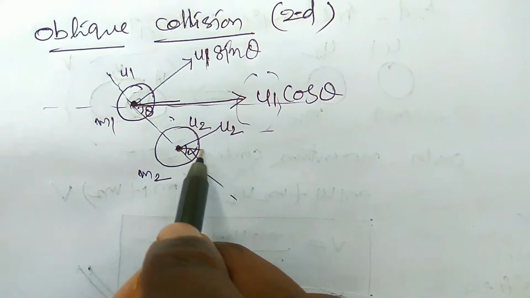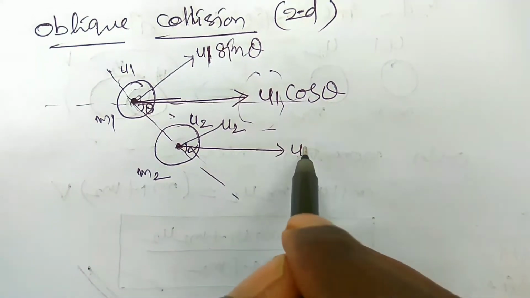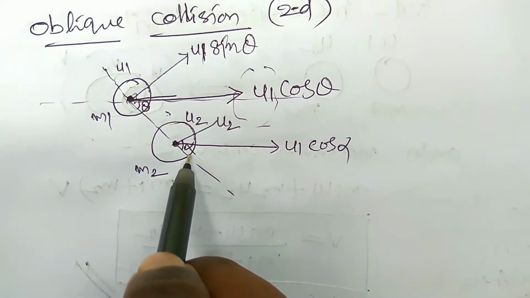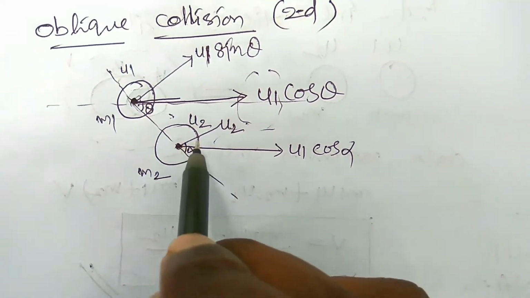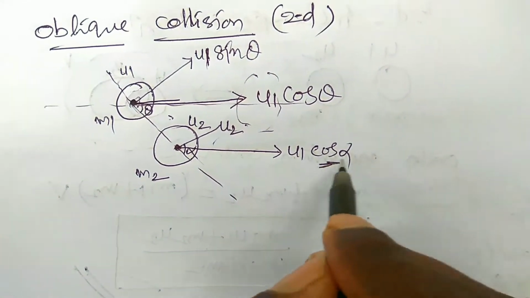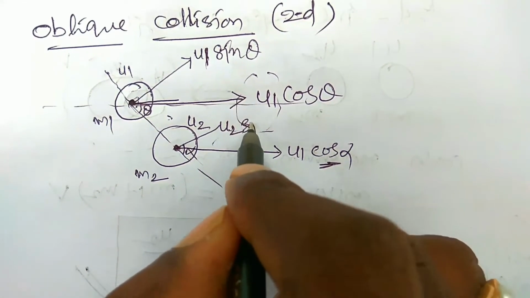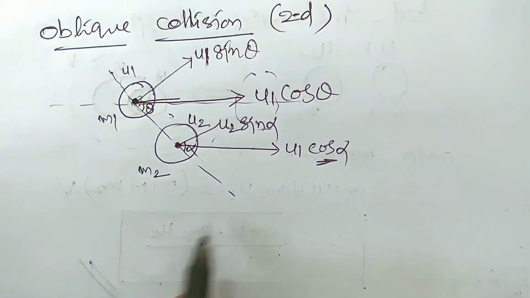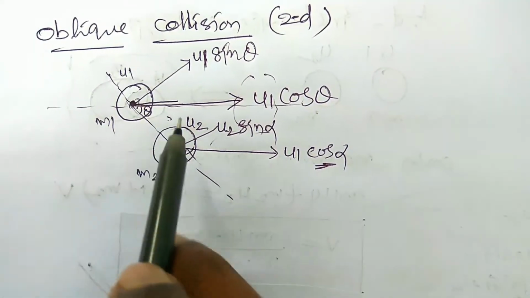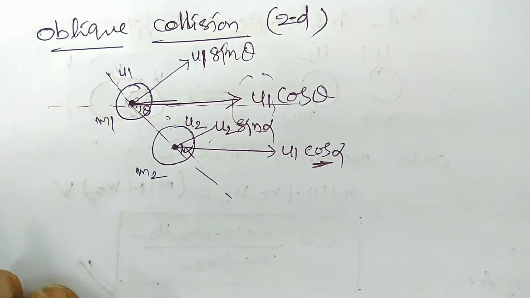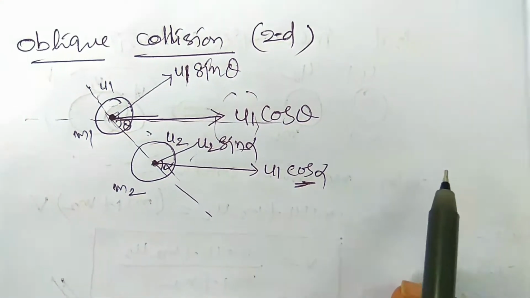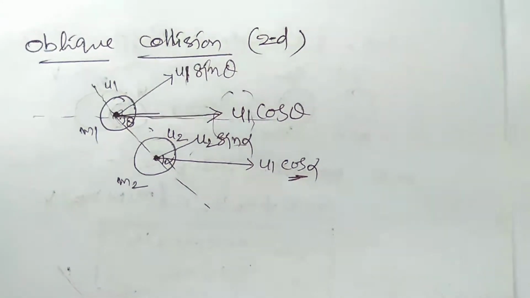In case of the second body, the horizontal component is u1 cos alpha, because here the angle is alpha. In case of the second body, the vertical component is u2 sin alpha, right? So this will be the conversion of the velocities of the two bodies before collision. In oblique collision, there is elastic collision, inelastic collision, and partially elastic collision.